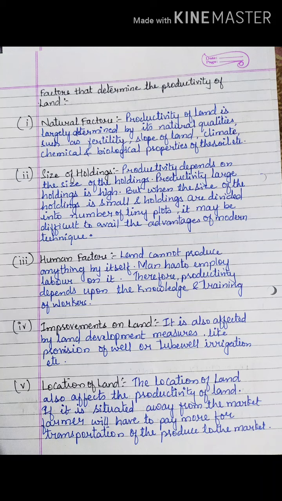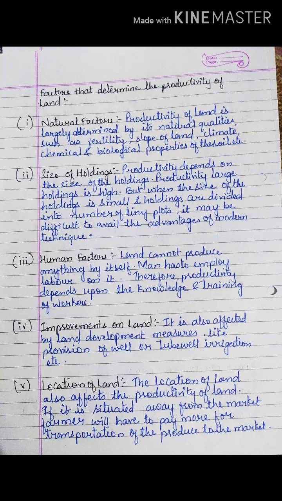Next is size of holding. What do you mean by size of holding? See, suppose you have a small piece of land, you will be able to produce less. If you have a big piece of land, then you can produce more.